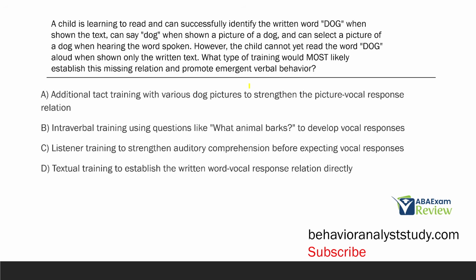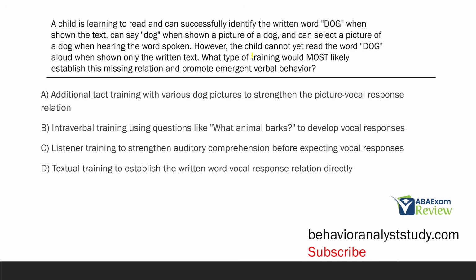A child is learning to read and can successfully identify the written word dog when shown the text. Can say dog when shown a picture of a dog and can select a picture of a dog when hearing the word spoken. However, the child cannot yet read the word dog aloud when shown only the written text. What type of training would most likely establish the missing relation and promote emergent verbal behavior?